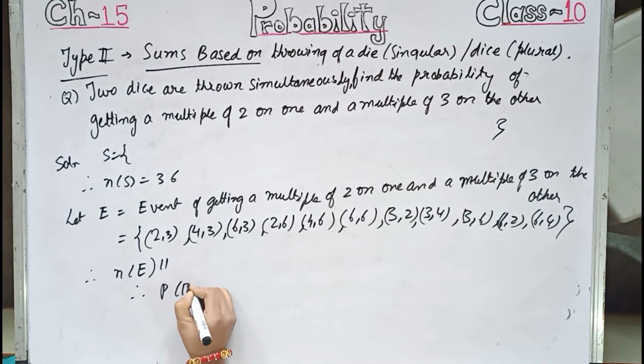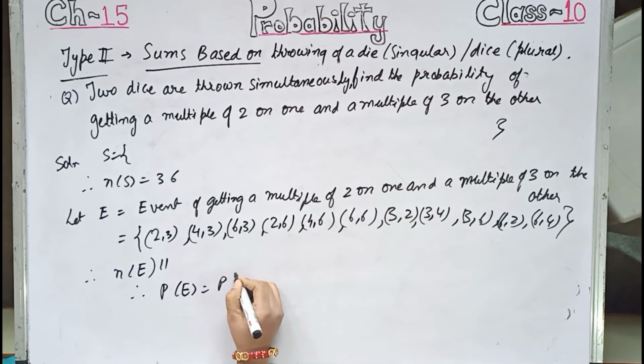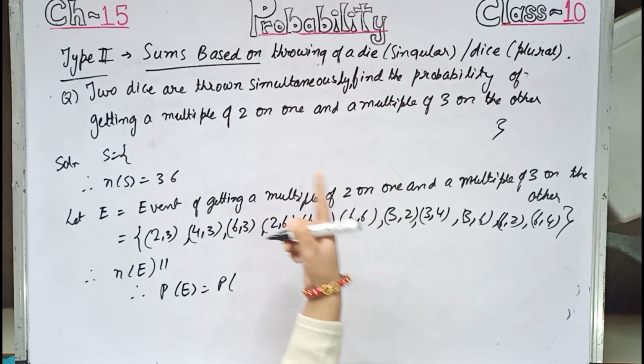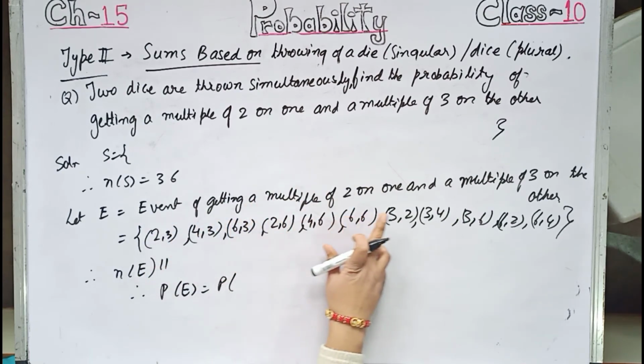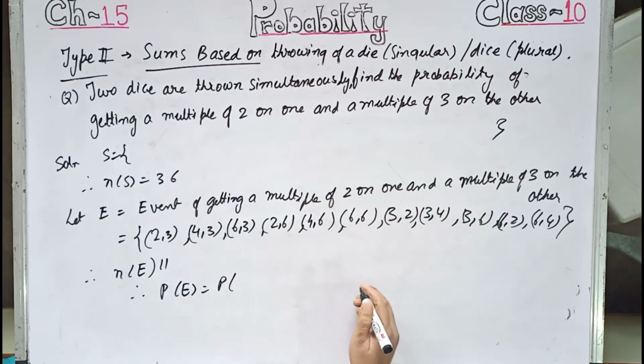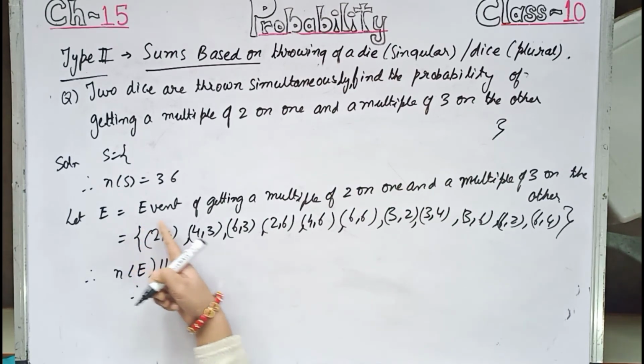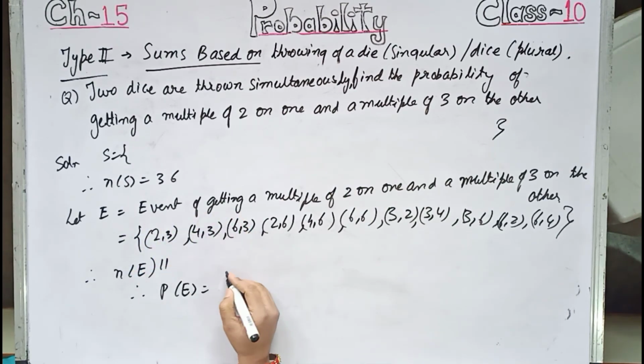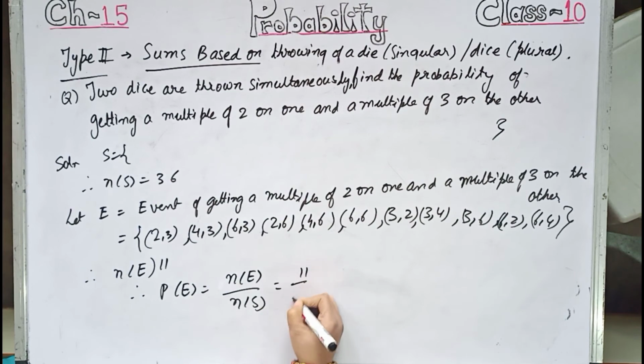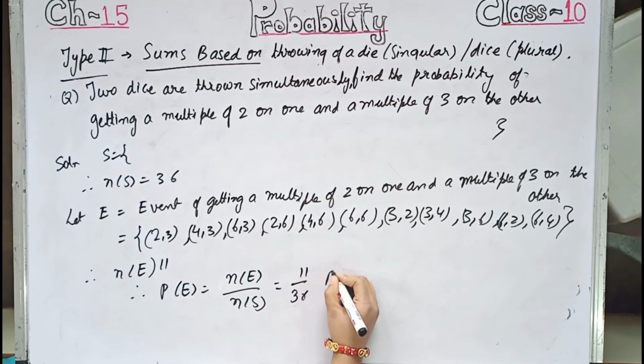Therefore PE equals, you can write probability of getting a multiple of 2 on one and a multiple of 3 on the other. You can write over here, or simply you can write NE by NS, because actually we have explained what is E. So PE equals NE by NS. NE is 11 and NS is 36, and this is the answer.